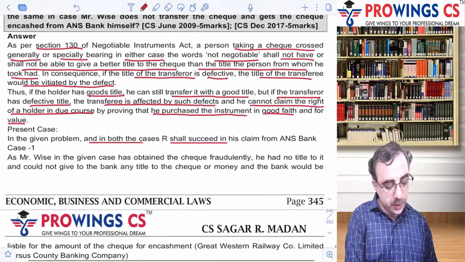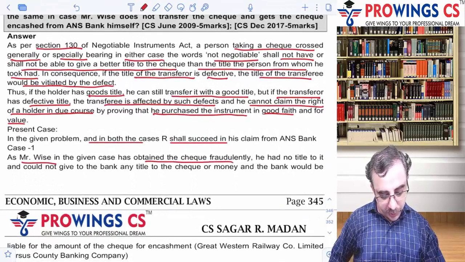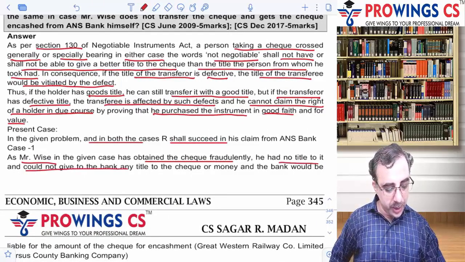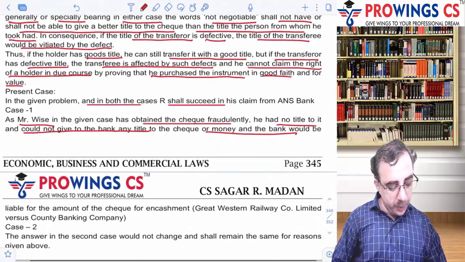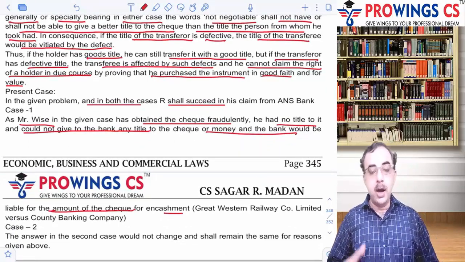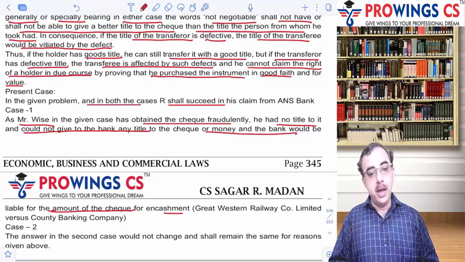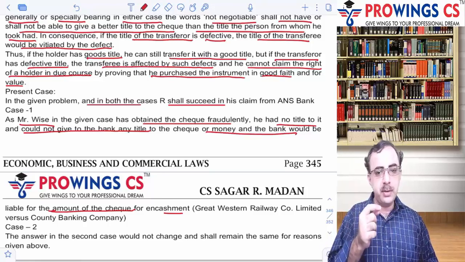As per case 1, as Mr. Wise in the given case has obtained the check fraudulently, he had no title and could not give to the bank any title to the check or money, and the bank would be liable for the amount of the check for encashment. Right? A person who has no title, how can he give a better title to the other person? And as a result, there is a liability which can be fixed thereon.